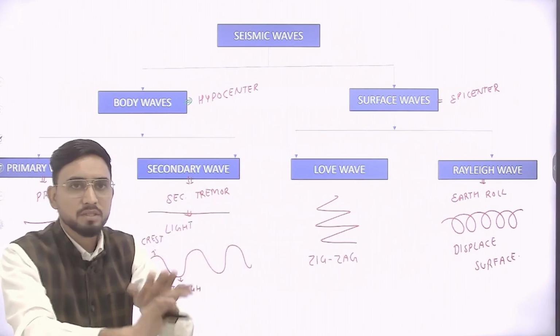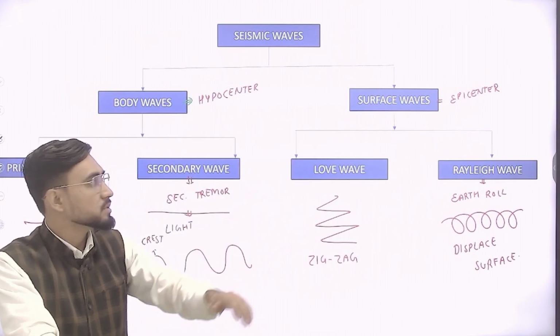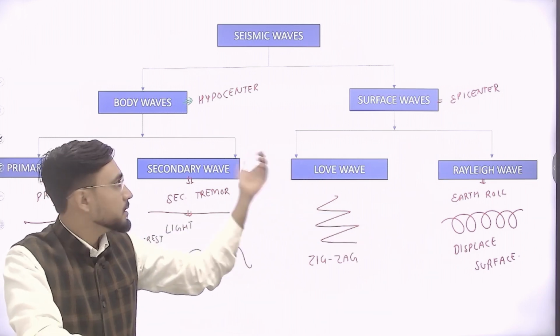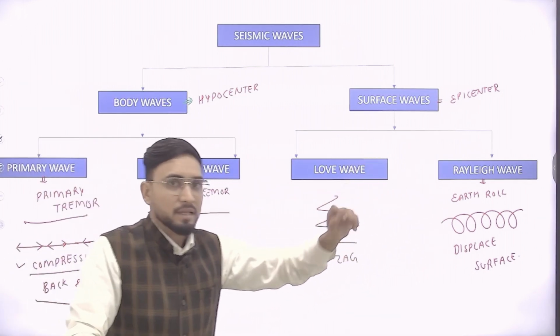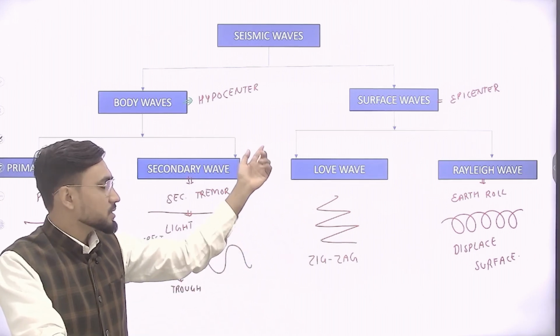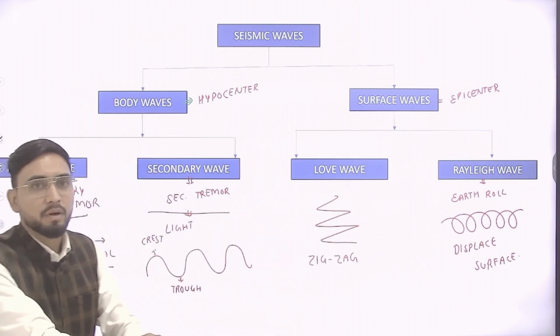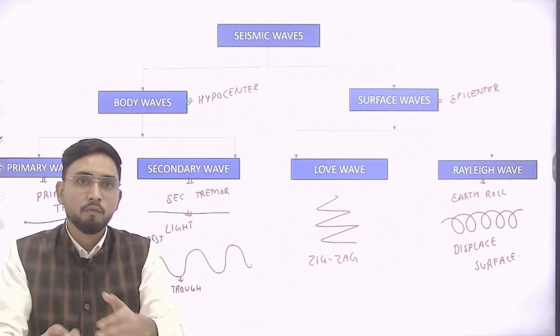So if I ask you a simple question, which are the most dangerous? These are the surface waves, because they have more energy than body waves, right? There are two types, Love waves and Rayleigh waves, and three types of vibration observed: primary, secondary, and major tremor. So these are the reasons behind an earthquake. An earthquake is dangerous because it has many waves and it shakes the earth violently, right?